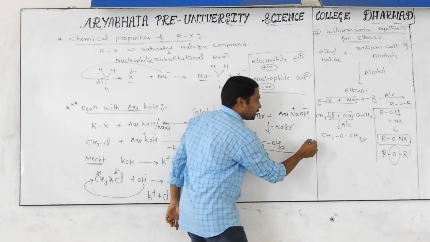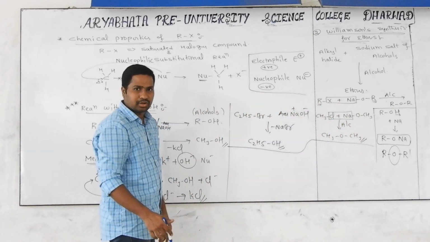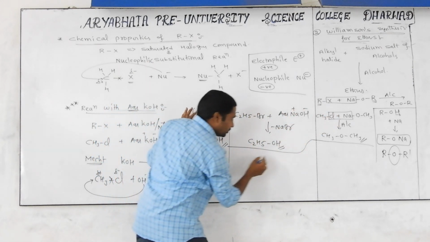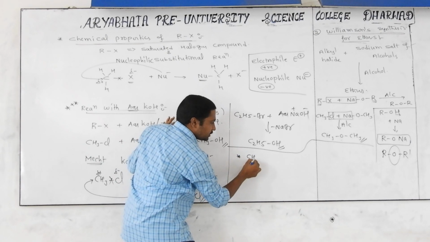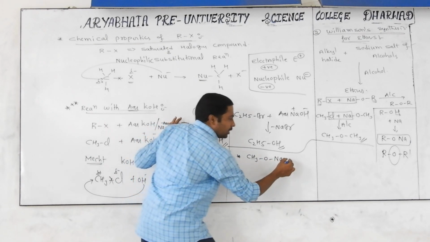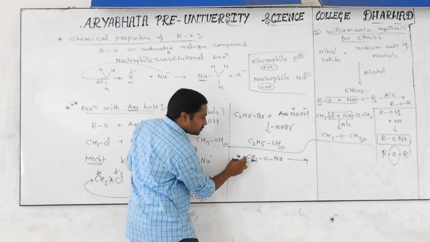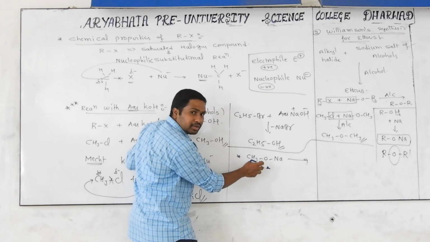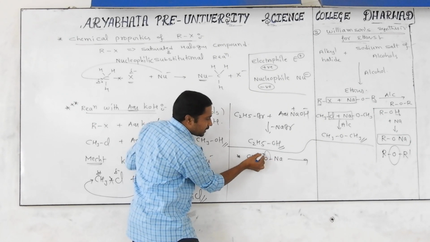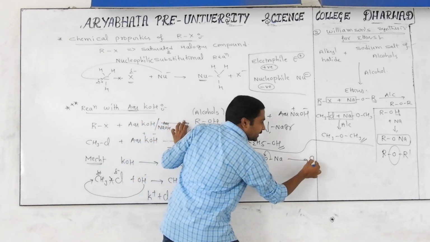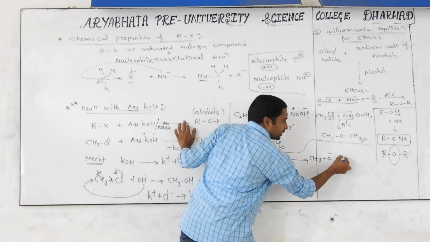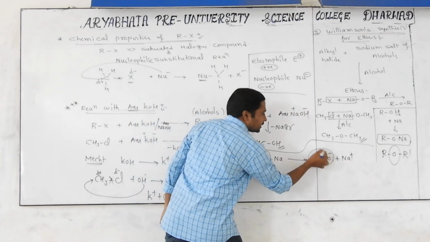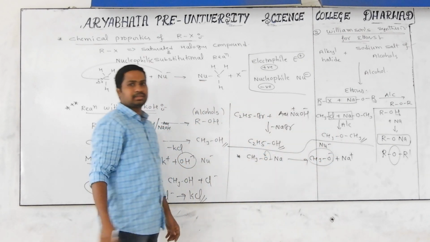I will explain how this total phenomenon goes on according to nucleophilic substitution reaction. First of all, you take the sodium salt of alcohol, CH3ONa. It breaks down. Which bond breaks down, the C-O bond or the O-Na bond? O-Na. Why? Because it is a metal and a non-metal, and oxygen is highly electronegative. The electron will shift like this. Then which species are we getting? CH3O− plus Na+. Now, which is the nucleophile? CH3O− is considered the nucleophile, Nu−.